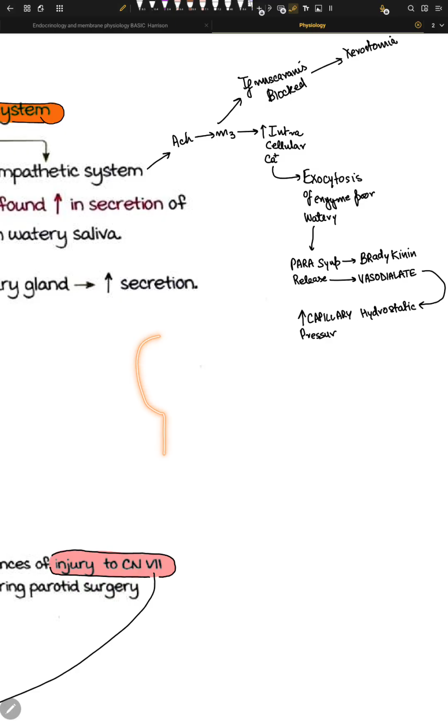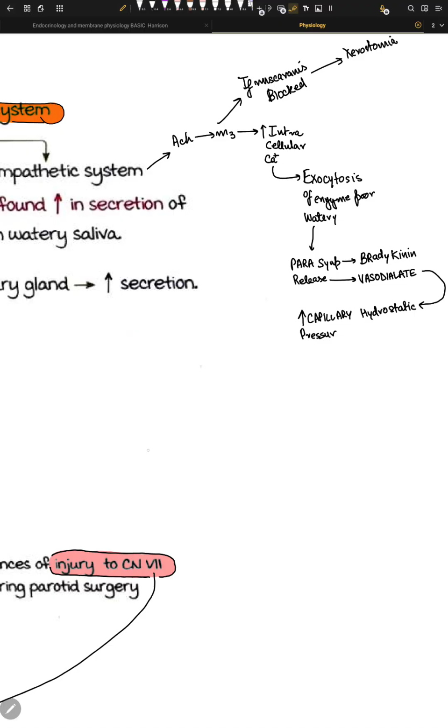So let me explain this concept better. These are our acinar cells, and this is our duct cell, right? And here are our capillaries and arteries and everything, right? So this is my capillary, and we have bradykinin, and then this bradykinin leads to vasodilation. This dilation happens because of the smooth muscles, and once the dilation happens, we have these capillaries and arteries, right? So when these arteries dilate due to bradykinin and nitric oxide, more blood flows into the capillaries as well, right? And it raises their hydrostatic pressure, right?